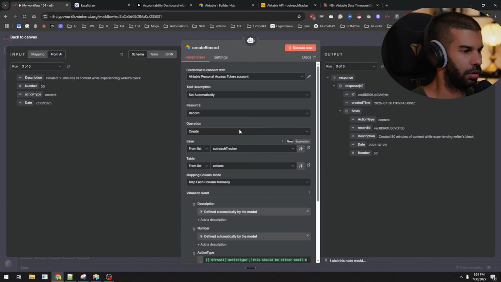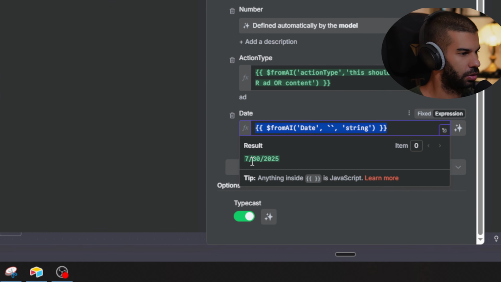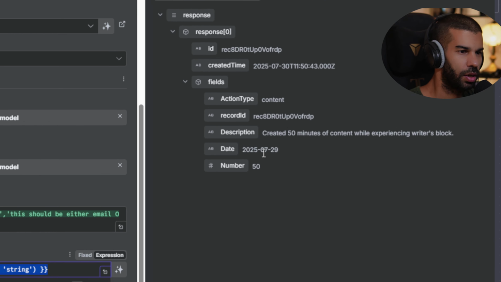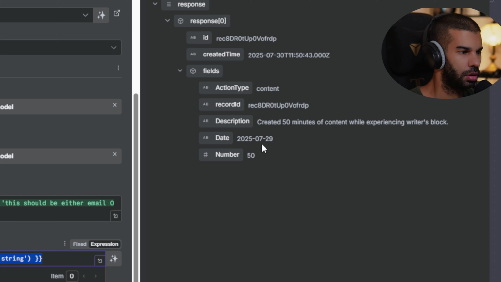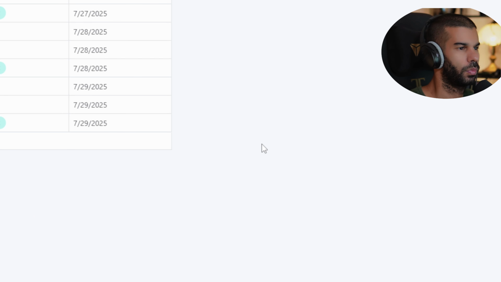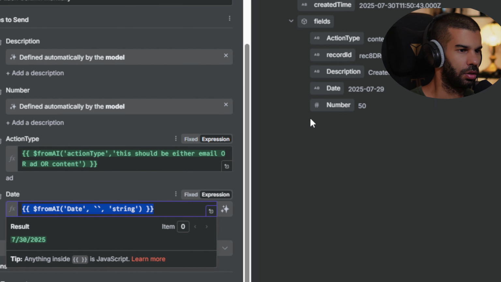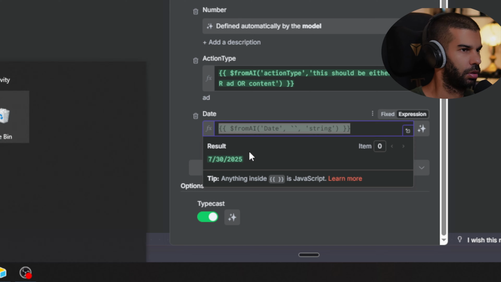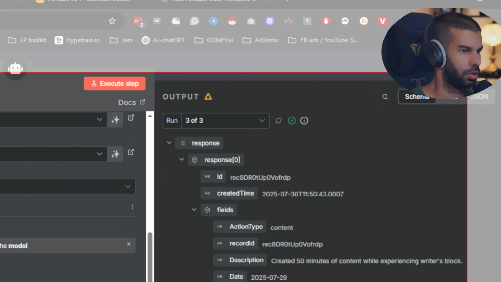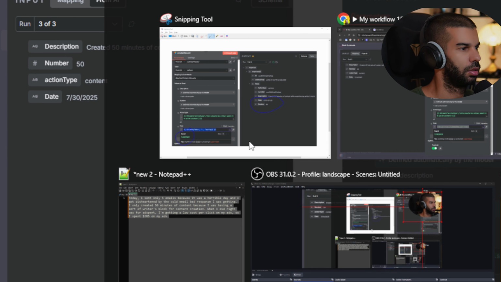So if I go to create a record, if I go to date, let's just say, I mean, yeah, even this 7:30. So why is this 2025 7:29? So this should be 7:30 2025. Yeah, which it is right here. So why is it? That's so weird. So the issue is definitely in Airtable creation.